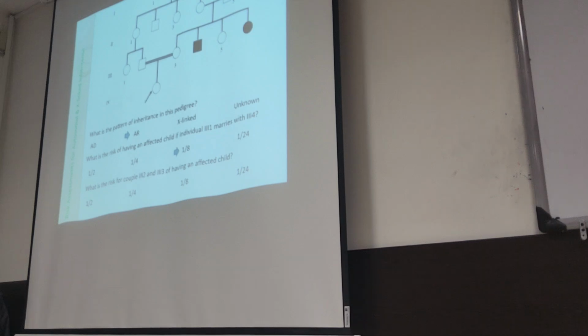I want to know how we get 1 out of 24. Professor, if this 3, 3 is sibling, is 100% carrier. Who said siblings are 100% carrier? No, I said his sibling is 100% carrier. Did I say the siblings are 100% carrier? Professor, look at it. 3, 4 is 100%. Just calculate.